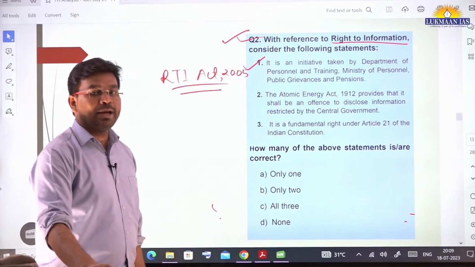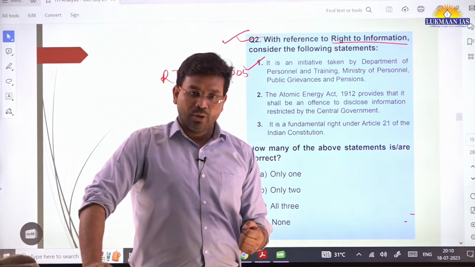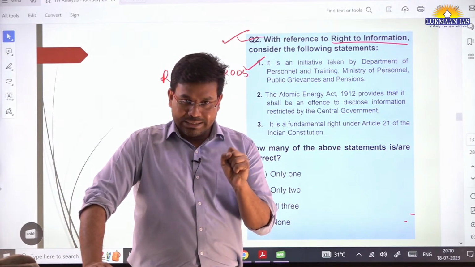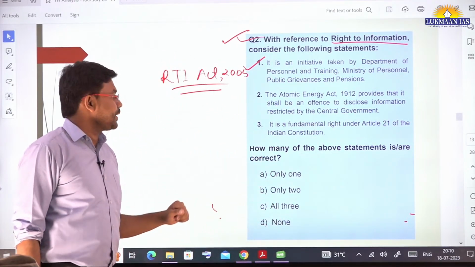But in the article, they have mentioned how this bill came about. There was an Andolan, Kisan Andolan. People protested for having the Right to Information Act.